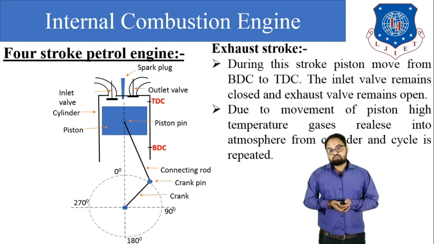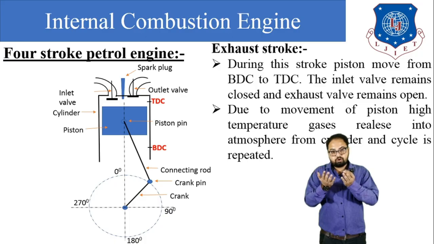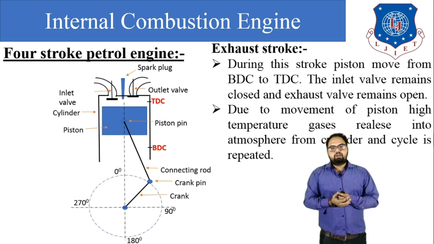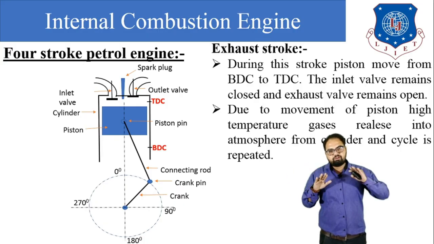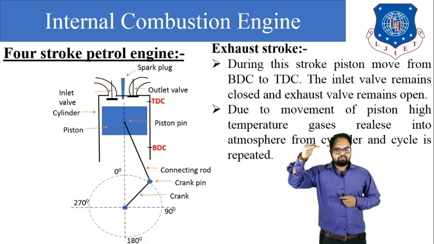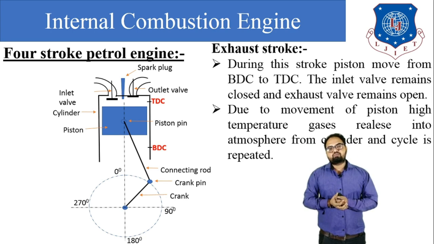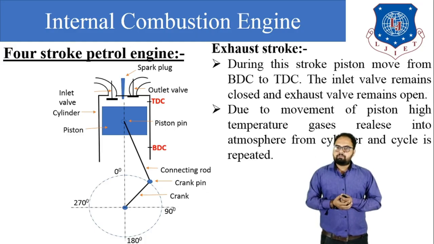The next stroke is exhaust stroke. Right now the piston is at BDC and the whole cylinder is completely filled with the flue gases. At that time the piston will travel from BDC to TDC. This time the inlet valve remains closed and the outlet valve remains open, and due to the movement of the piston from BDC to TDC, the hot flue gas is rejected to the atmosphere, and this stroke is known as the exhaust stroke. So by these four strokes, one cycle is completed.